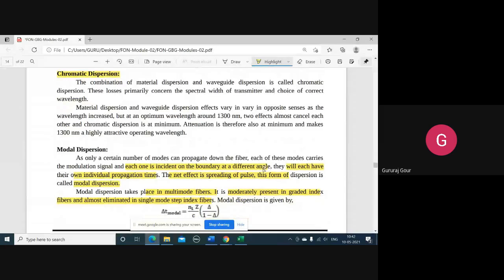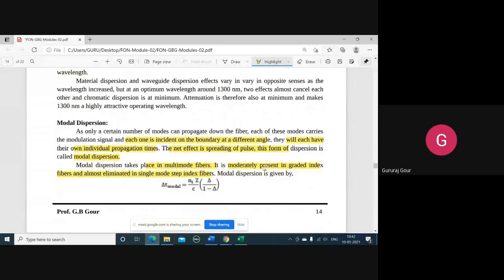And modal dispersion, it's a somewhat unusual effect. Suppose your optical fiber is supporting multiple modes, each mode carrying the modulating signal, and each one having its own incident angle at the boundary, maybe at the core-cladding interface.